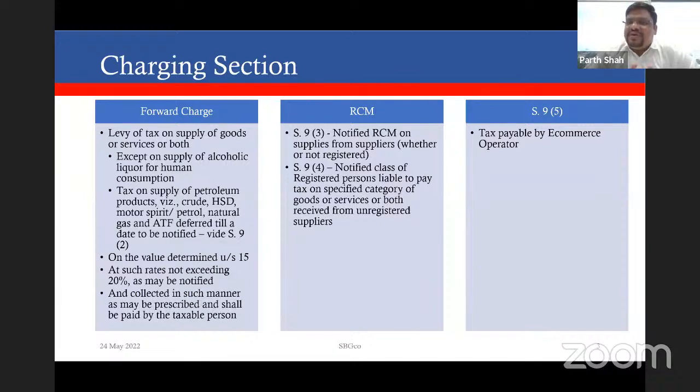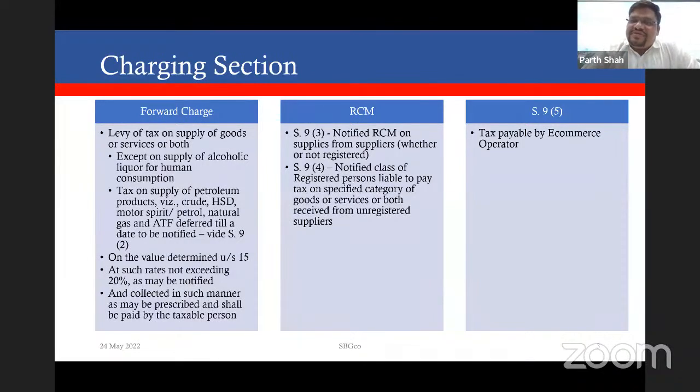Primarily it has laid down three broad areas where the tax can be levied. The first broad area is a tax on forward charge. As we generally know, it is the tax that we collect on the service that we provide or on the goods that we supply, like in VAT and service tax. Same way here we have the tax on forward charge, on whatever activities we're doing, subject to the fact that it fits in the definition.